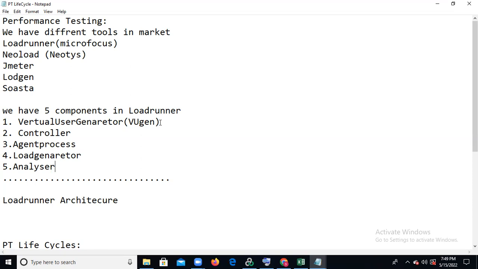So what does the Virtual User Generator mean? We need to record the script and generate the script statements. For example, take a flight booking scenario. To book a flight, what do we need to do? We launch the application, then log in, then select the source and destination, or departure and arrival city, then select the flight, make the payment, and log out.